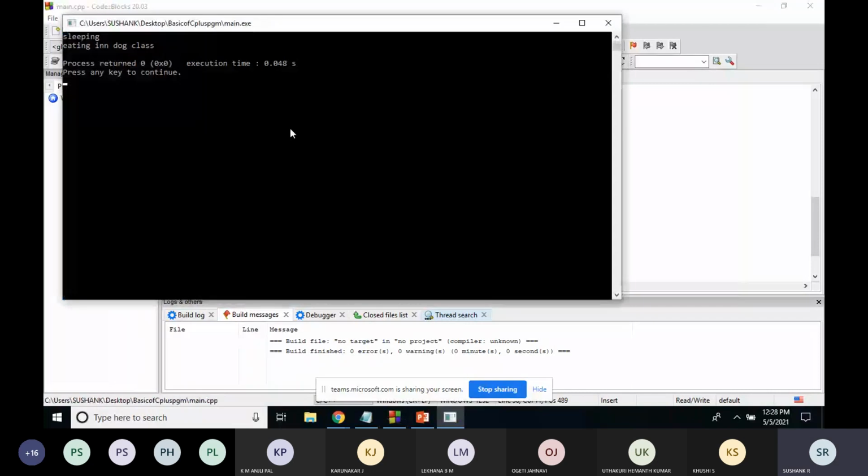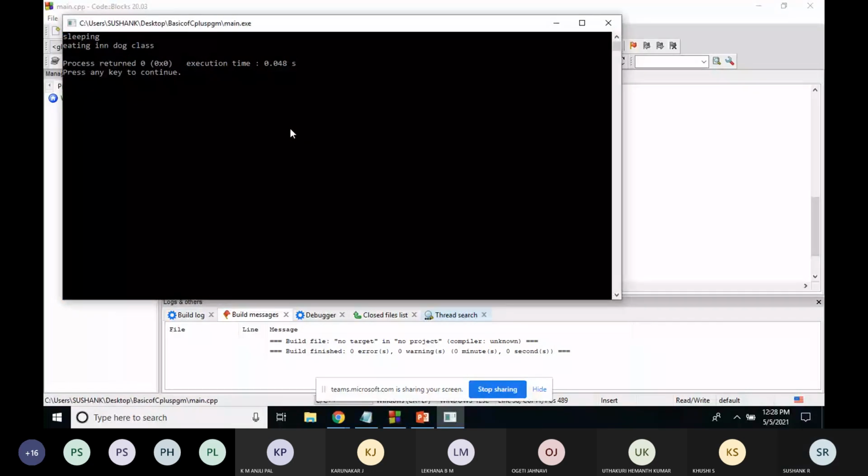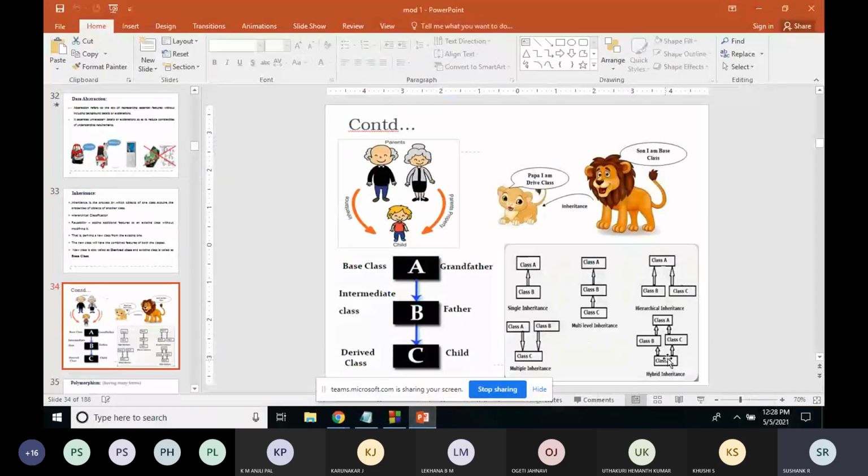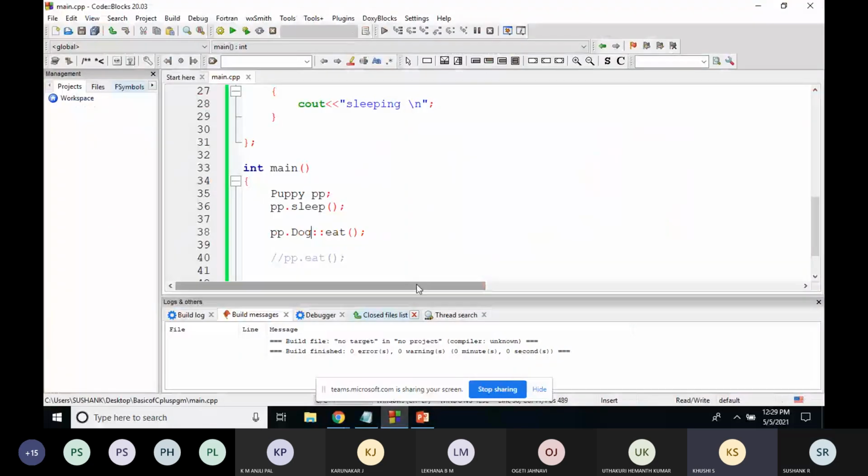Is this part clear? Yes or no? Clear, yes, sir. So that's why I told you to implement this hybrid inheritance, so that you come up with this scenario. When two base classes have the same functions, there will be an ambiguity for the child class object whenever it is calling.